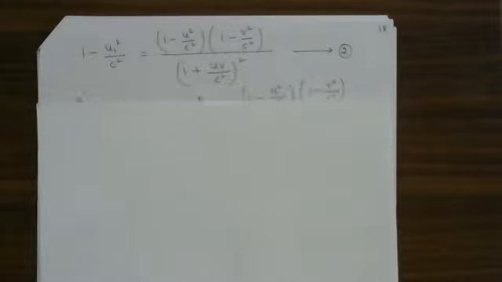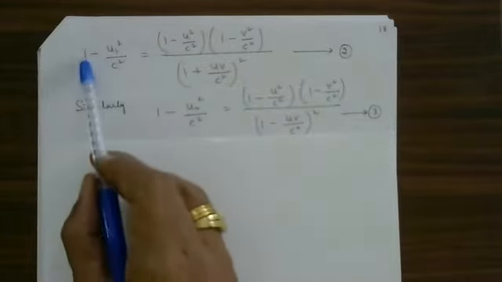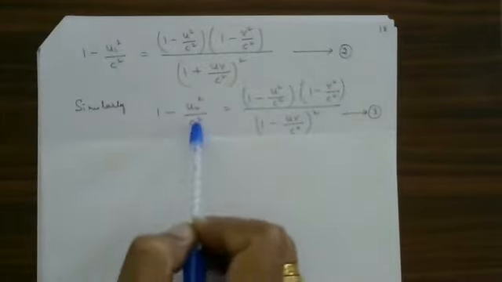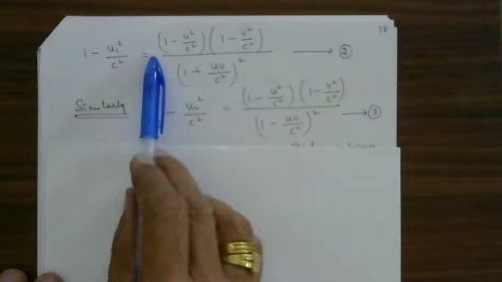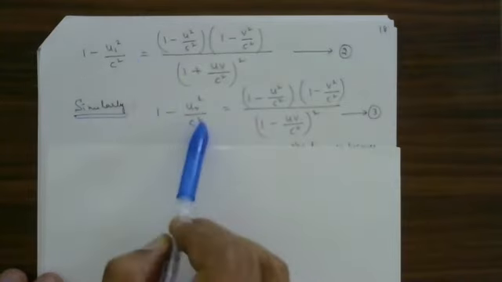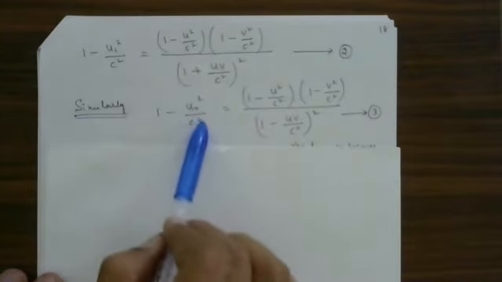Similarly, I am supposed to take up this 1 minus U2 square divided by C square. Don't derive it again. Similarly, I have shown it. Enough. Not necessary to derive again. Derivation for U1 has been shown. Similarly, we can show the derivation for this also.